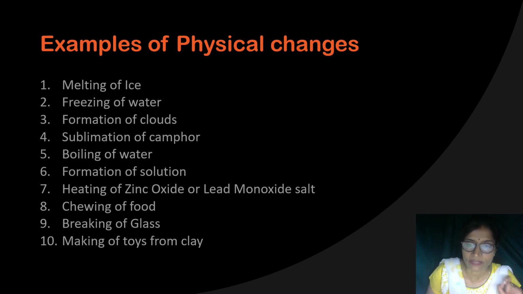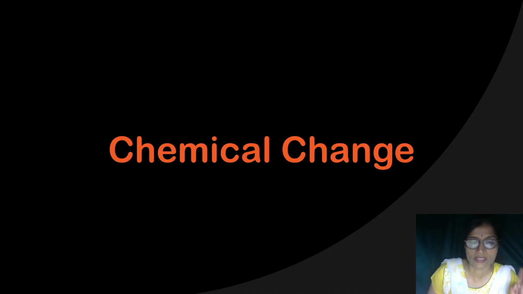And making of toys from the clay, what will happen here? The shape will change. So that is also a physical change. So here I have given you so many examples. Till 5, it is related to change of state. 6, what will happen here? The state will change, and again you will get back the salt. 7th is related to change of color, and 8 and 9 are related to the change of shape. But the composition of the substance will not change in all these changes.